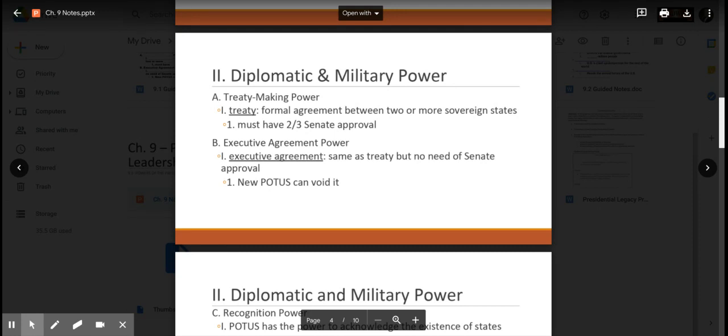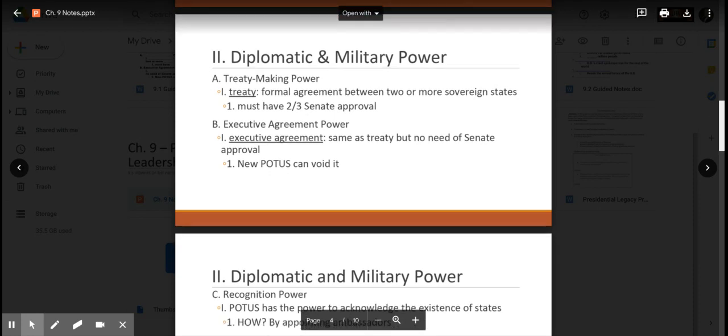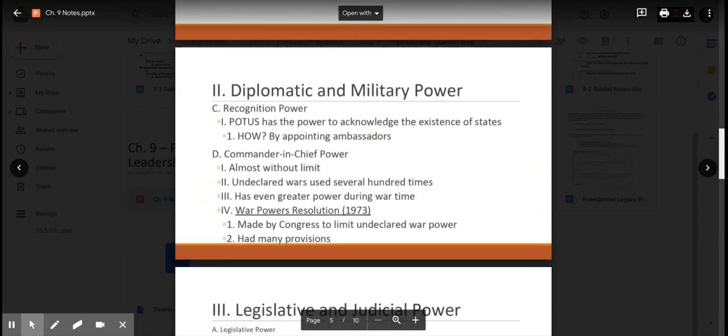Now, the executive agreement power. An executive agreement is to a treaty as an executive order is to a law. It's something that the president can do that's very similar to a treaty, but doesn't need congressional approval. And just like an executive order, the new president can immediately get rid of it if they don't like it.